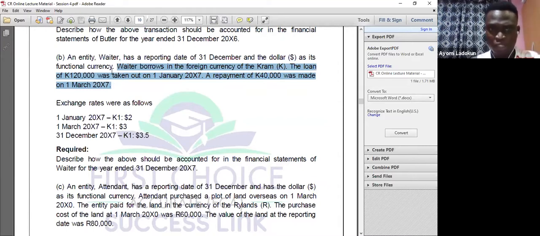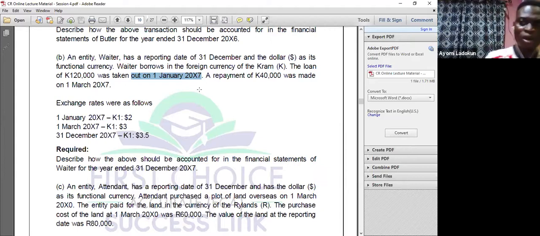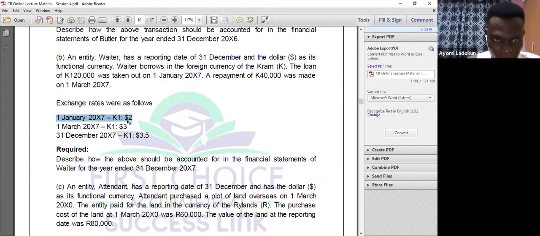First of all, I will start by saying, when did the transaction occur? I took out this loan on 1st January 20x7. All transactions denominated in foreign currency must be initially recorded by converting them using the spot exchange rate. So I'll now check the exchange rate. What was the exchange rate as at that date? It is 1K to $2.